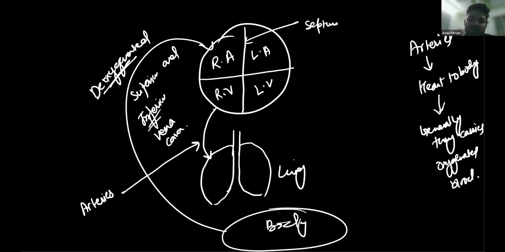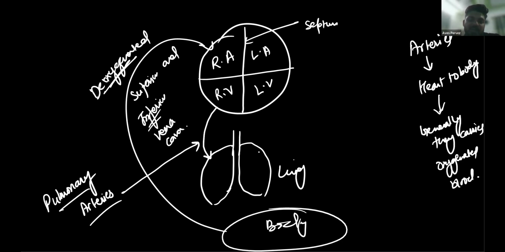But here the blood is still deoxygenated. The oxygen has not been added yet. It is going into the lungs to get the oxygen. So this blood vessel has a specialized name, the pulmonary artery. All arteries carry oxygenated blood except the pulmonary artery, which carries deoxygenated blood.